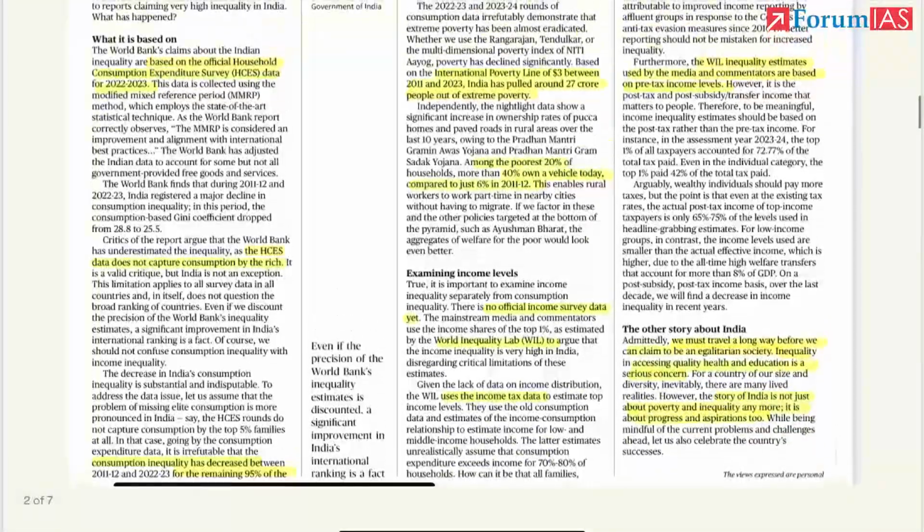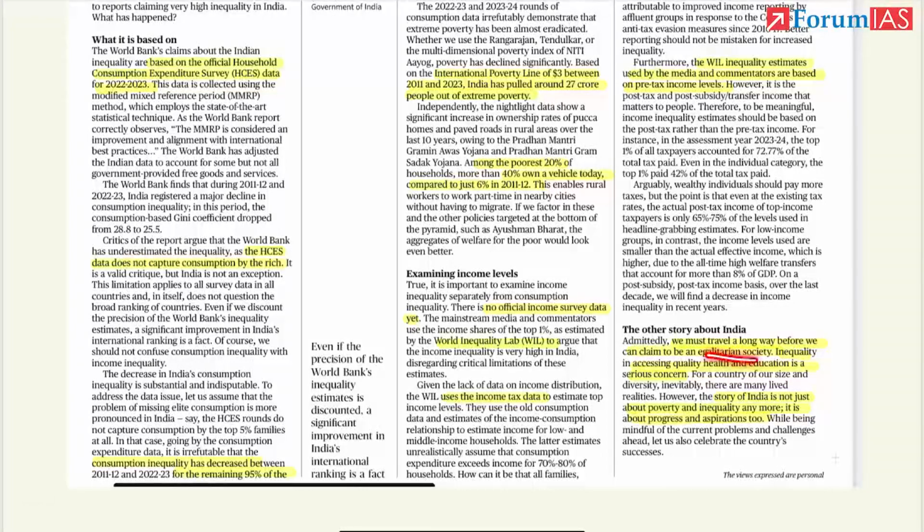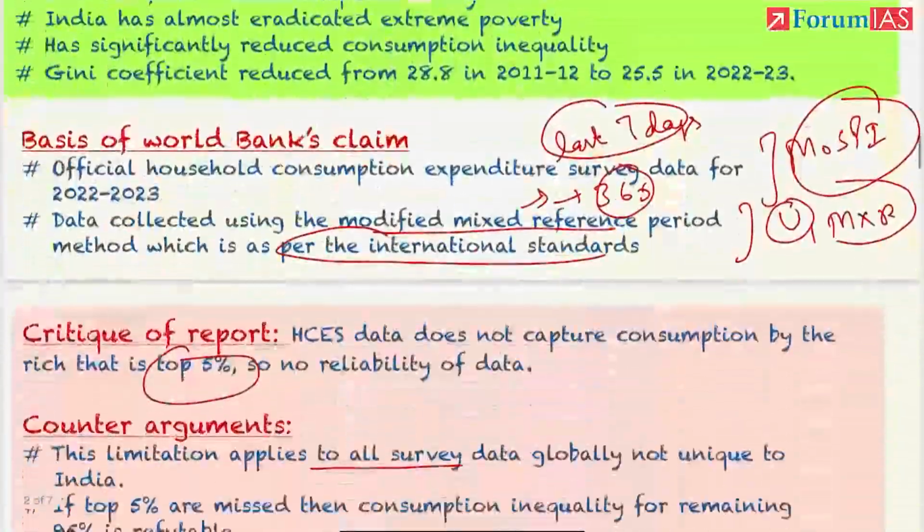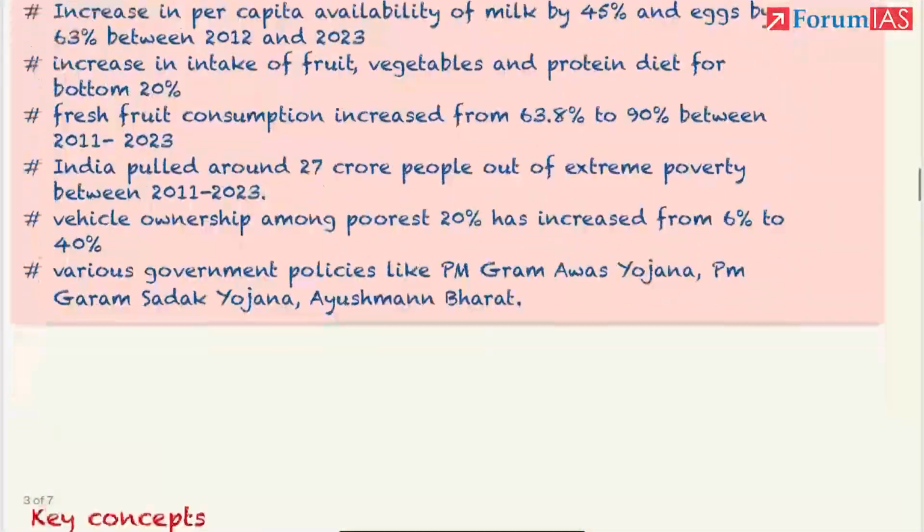So what the report says, there is definitely a long way to go before we become an egalitarian society. But at the same time, India is not just about poverty and inequality, but also progress and aspirations. So sometimes the small successes, we should celebrate them also. So the data which is being given is very important from exam point of view.